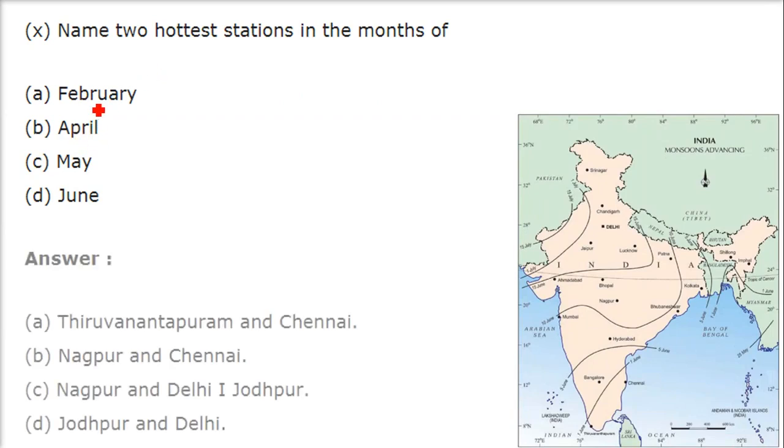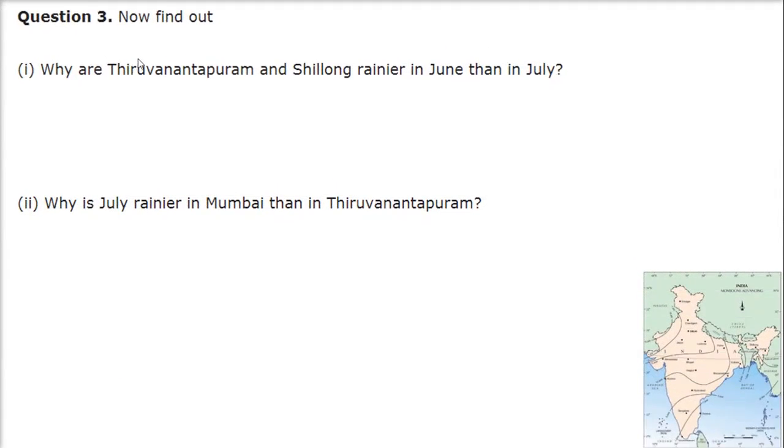Name 2 hottest stations in the month of February. February, Thiruvananthapuram and Chennai. April, Nagpur and Chennai. May, Nagpur, Delhi of course, and Jodhpur. And June, it's Jodhpur and Delhi.